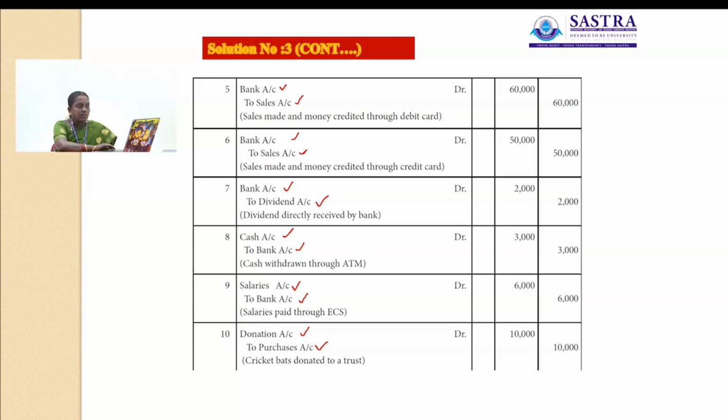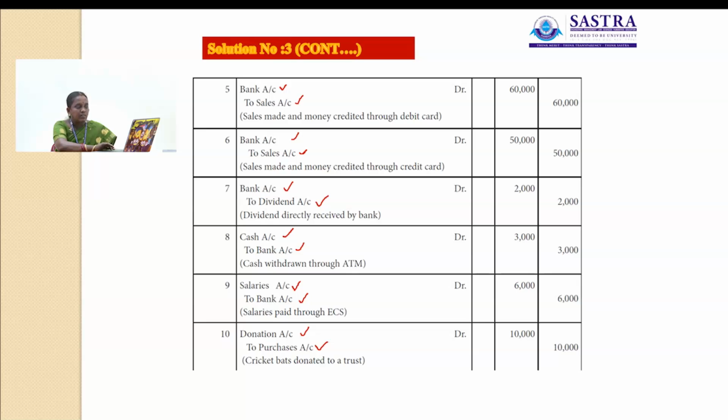Then next one is sales made and money credited through credit card. Here there are two accounts involved, one is bank account and another one is sales account. Here bank account is relating to personal account, so that account will be debited. Here goods are sold out of the business, so that account will be credited. So bank account debit to sales account rupees 50,000.